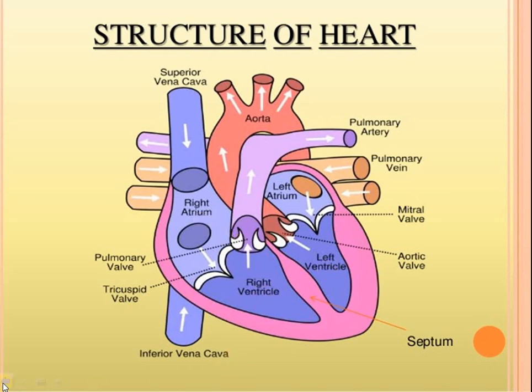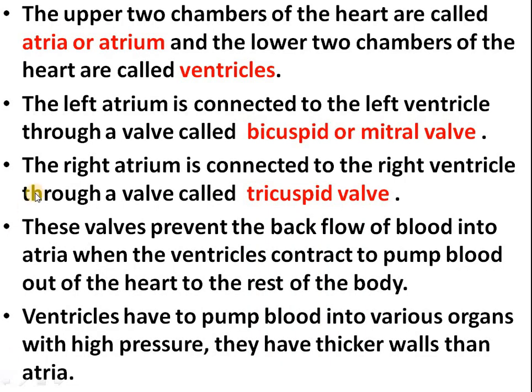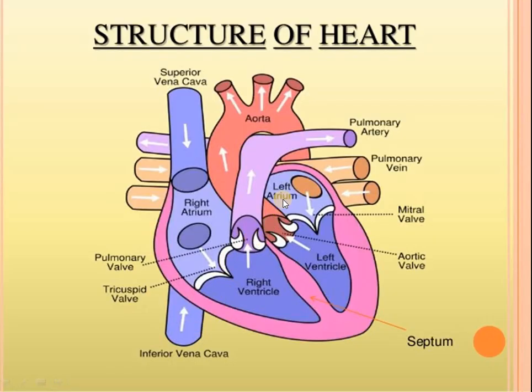Fine. Let's see further. The left atrium is connected to the left ventricle through a valve called bicuspid or mitral valve. You can see here this left atrium is connected to the left ventricle through this valve.